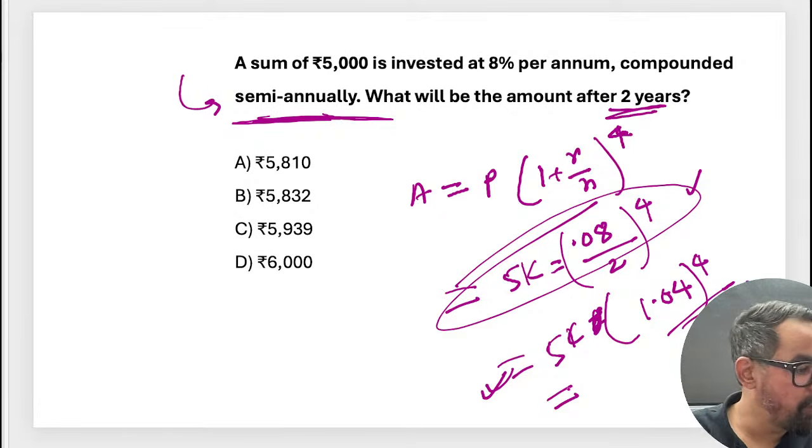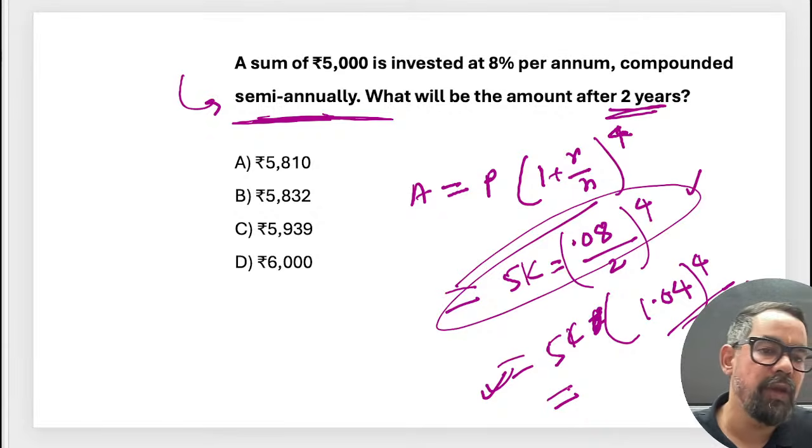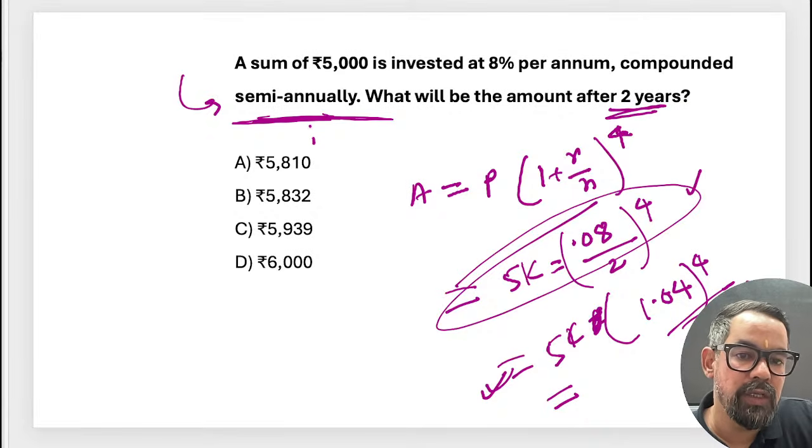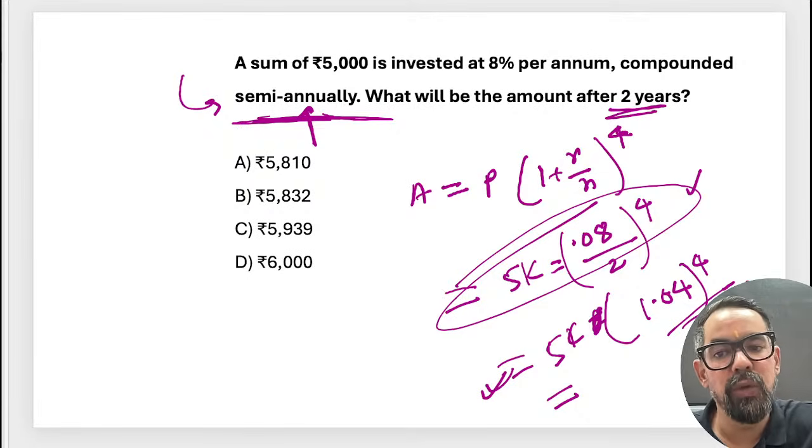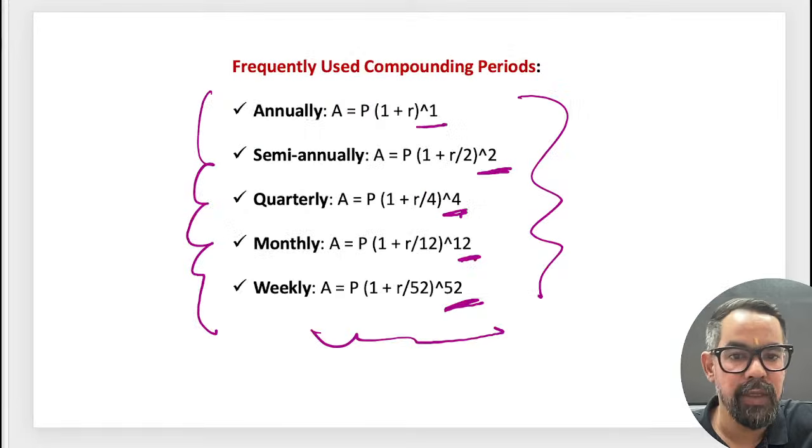Anyone? Why do we take 4? Because it is semi-annual. Harshal sir, it is semi-annual. Semi-annual means, I have shown you some list also, no. That list is 10, okay.